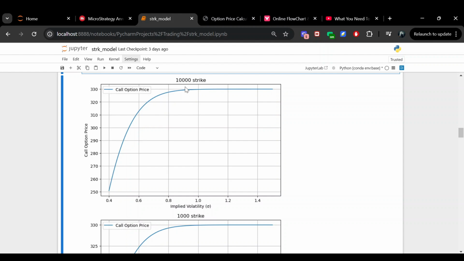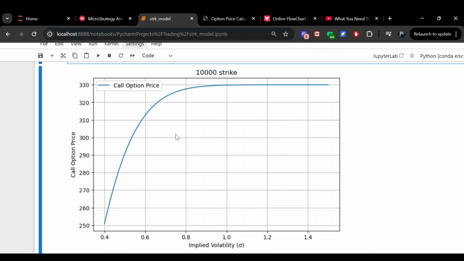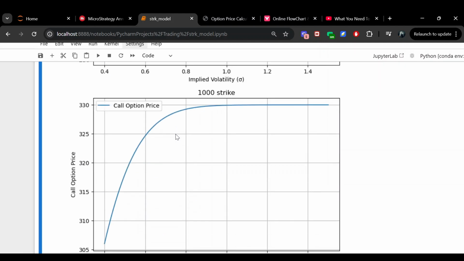So this is assuming that STRK would have a spot price of $1,000, and that's going to be over a 10x from where it currently is. So this would be a very, very outlandish assumption. But I'm showing this to you so that you can get a sense of directionally what happens with these option contracts given different assumptions. Now let's look at the $1,000 strike price.